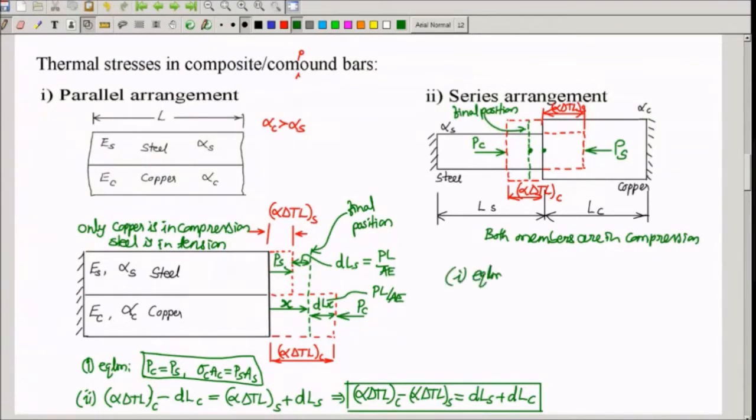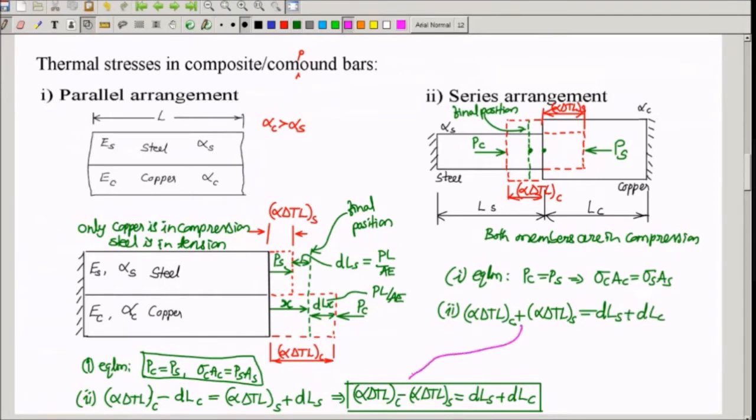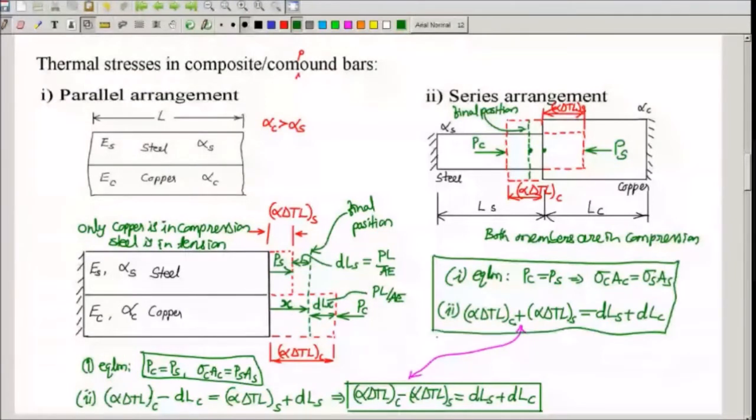Here also, the equilibrium equation is the same. PC is equal to PS, or sigma C AC is equal to sigma S AS. But the second equation, alpha delta TL of copper plus alpha delta TL of steel is equal to DLS plus DLC. Observe that only this sign is different between these two. If you know these four formulas, you can solve any problem on thermal stress.